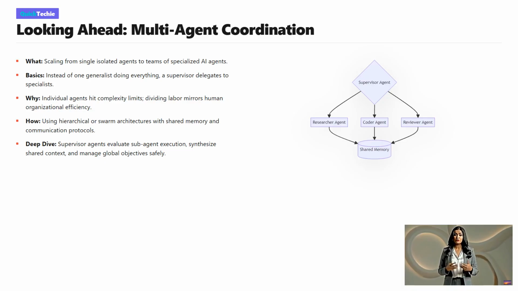Our final diagram shows a multi-agent hierarchy. The supervisor agent at the top acts as the project manager. It distributes tasks to 3 specialized workers: the researcher, the coder, and the reviewer. Notice how all 3 of these specialized agents feed into a single shared memory database at the bottom. This ensures that while they work independently on their specialized tasks, they all share the exact same global context and data.